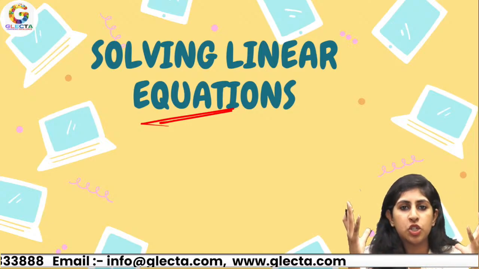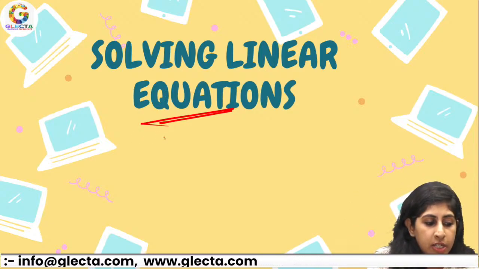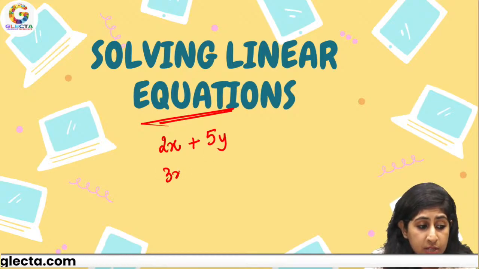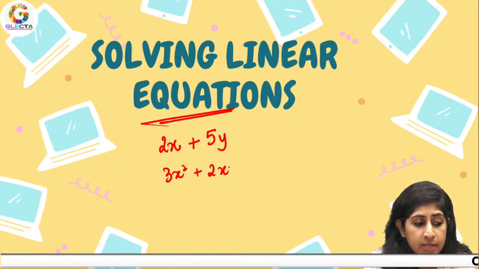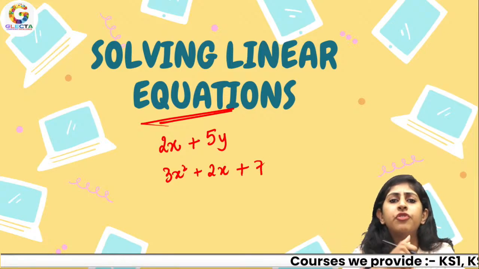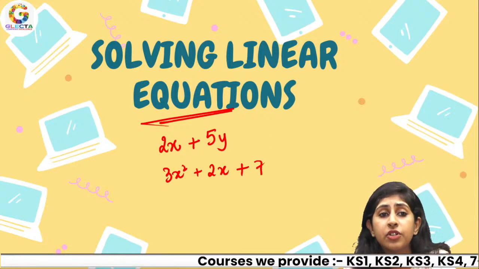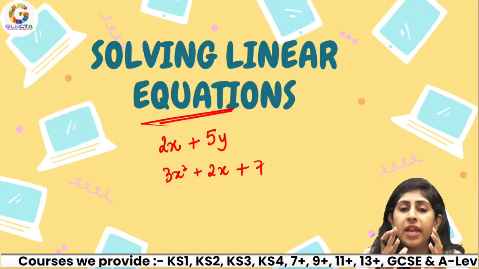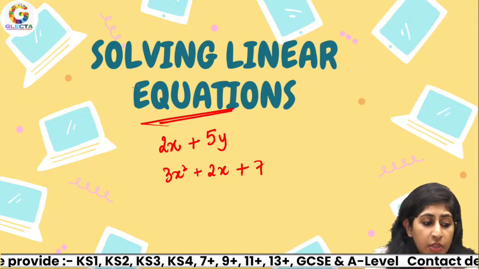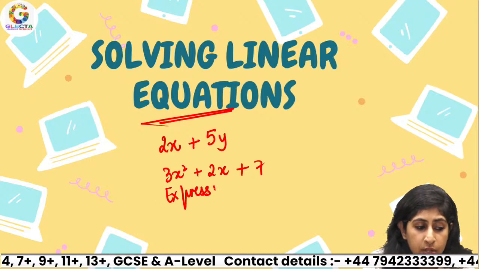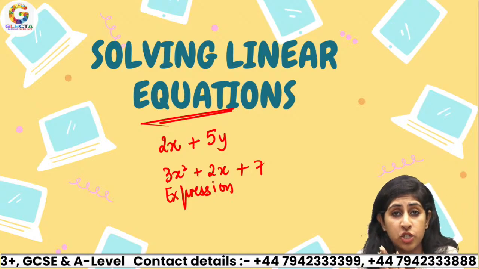Any expression, like if I'm writing 2x plus 5y or 3x square plus 2x plus 7. What is this? I have written a few letters and a few numbers together, right? And when I have combined these terms together, this is called an expression.